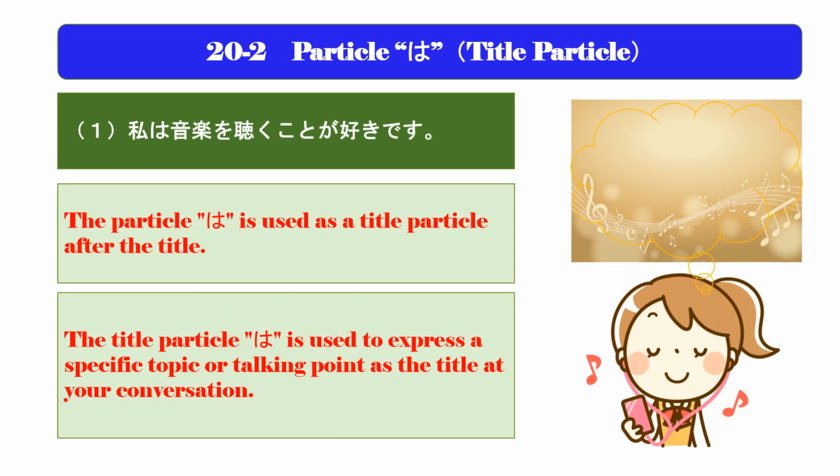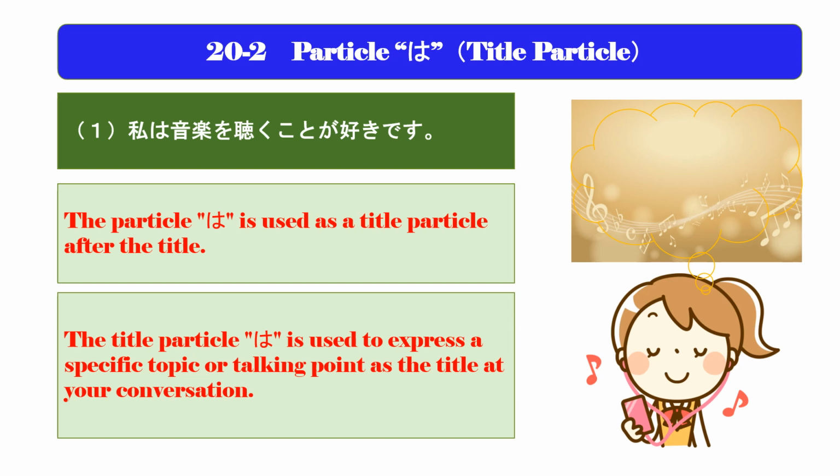Next, let's study the usage of the particle wa. There are three ways. The first is its use as a title particle. The title particle is used after the title, which shows a specific topic or talking point in your conversation. Suppose you are discussing listening to music. So, let's assume that you personally want to say, I like listening to quiet music, in Japanese.